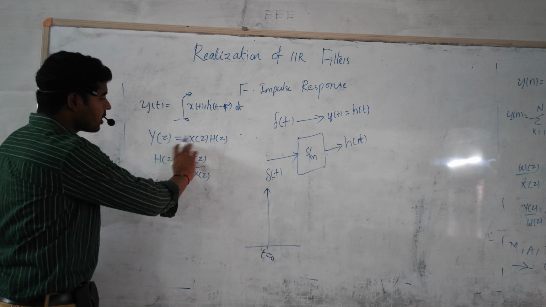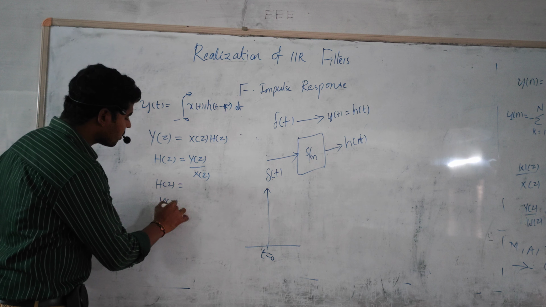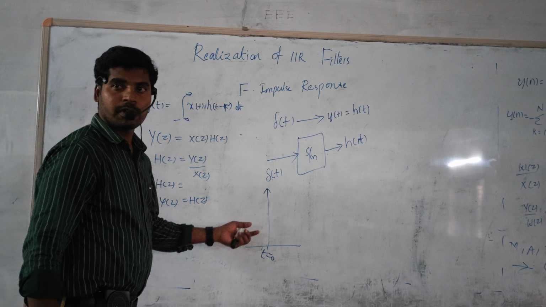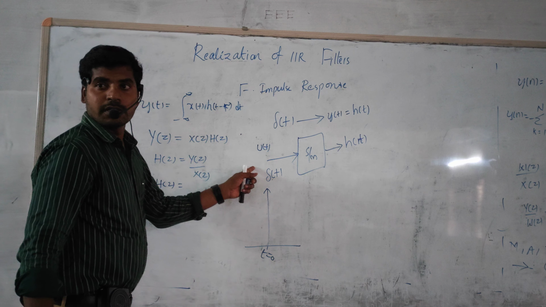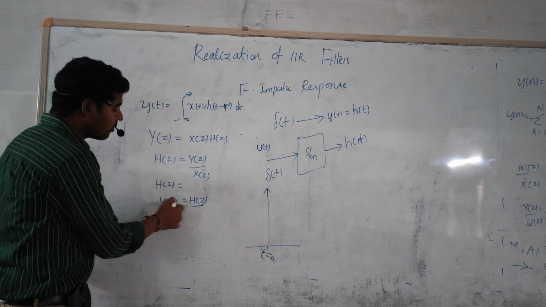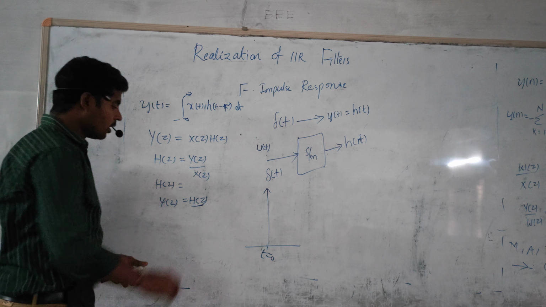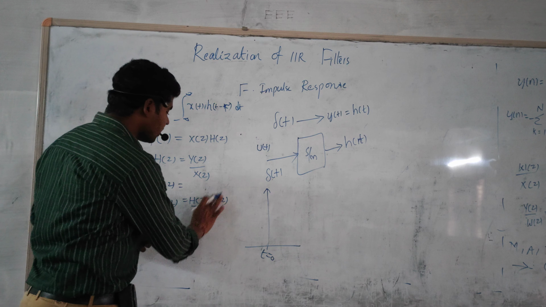Because it is a product relation, if you want to find the output and you know h of n, the input is known, whatever input you are applying, maybe del of t or u of t. If you know h of z, then y of z can also be calculated because it is in product format. That is also one of the advantages of this transfer function relation.